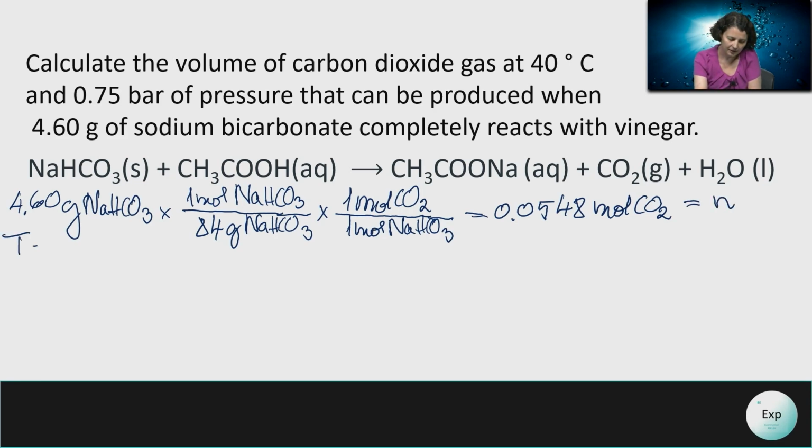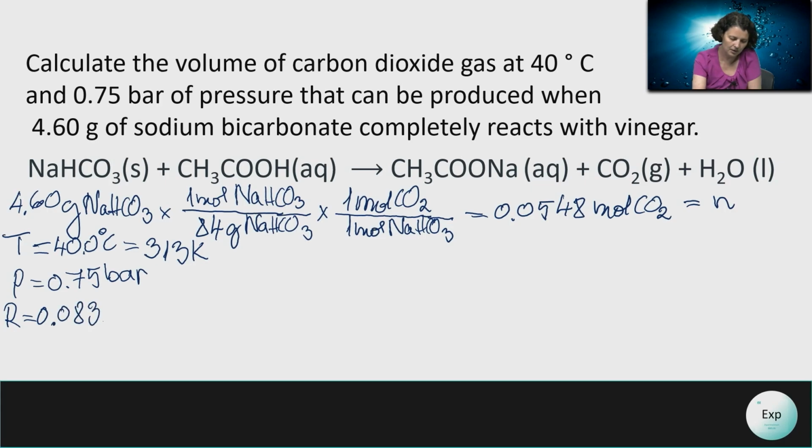Next, we're going to look at our temperature value. It says 40 degrees Celsius, which converted to Kelvin will be 313 Kelvin. We have our pressure. It is 0.75 bar, which means that the constant that we will have to use is the 0.0831 liters times bar divided by mole times Kelvin.